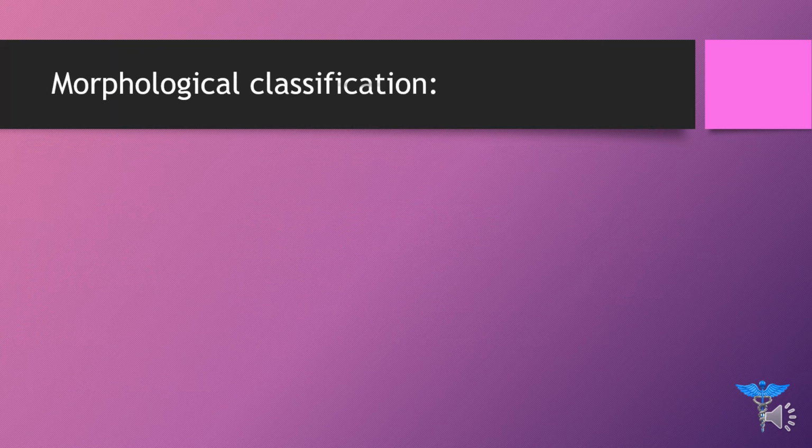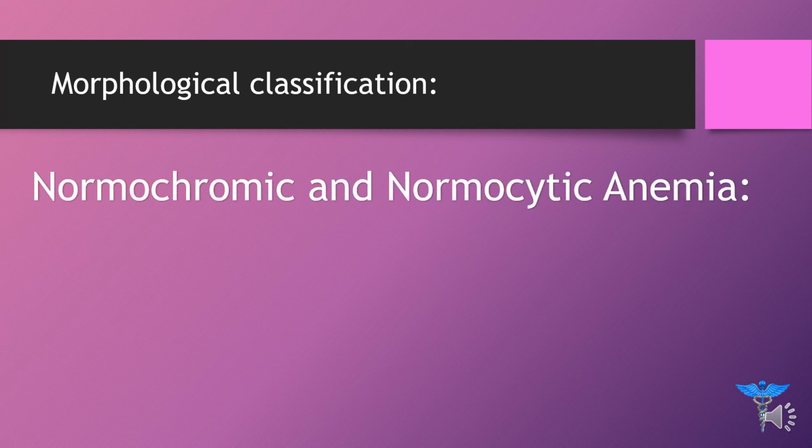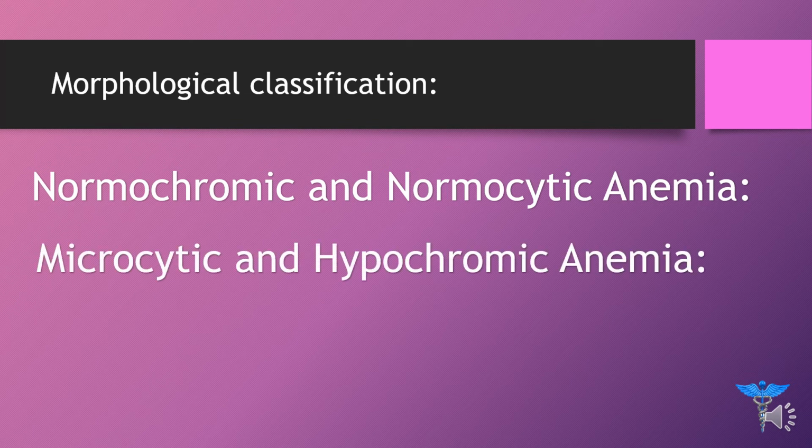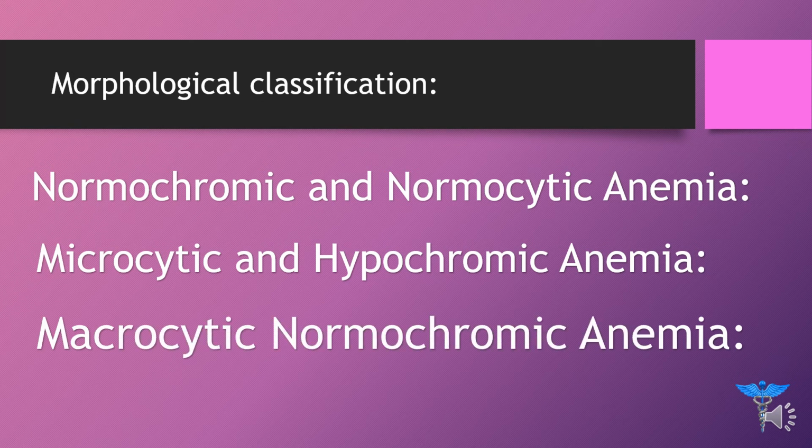Now we have the morphological classification, which is the second classification of anemia. Morphologically, we have normochromic and normocytic anemia, microcytic and hypochromic anemia, and macrocytic and normochromic anemia. Now we are going to discuss each of them in detail in our next slides.